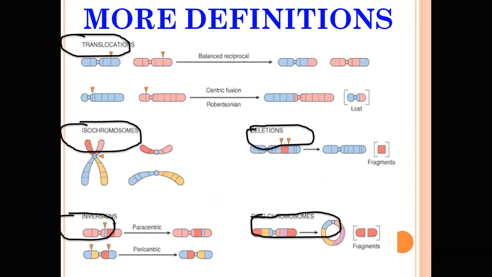These are examples of translocation. Here the blue fragment and the red fragment show a balanced reciprocal translocation. Robertsonian translocation, or centric fusion, also occurs, where this portion is lost. This is the isochromosome. This is the deletion, where this red portion is deleted.